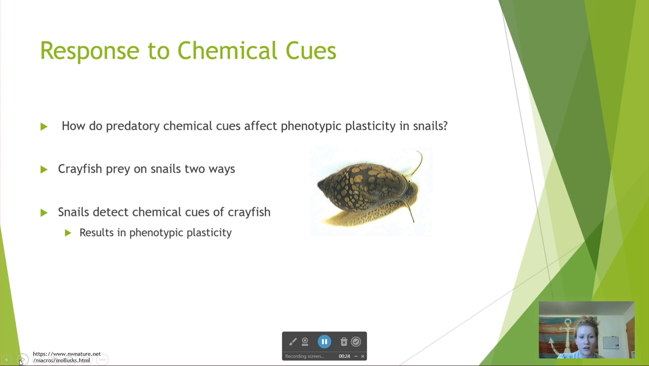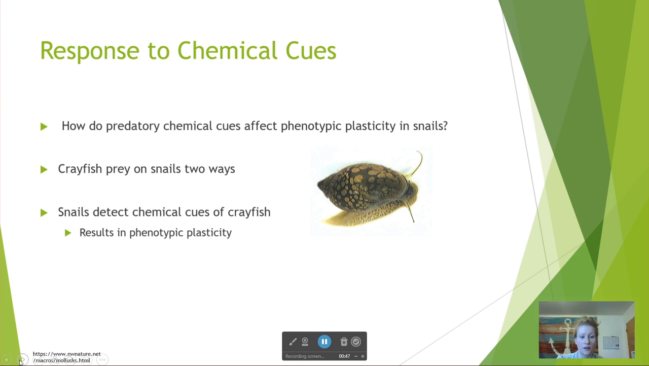So here's a bit of background information regarding the project. Other studies have shown that snails will exhibit phenotypic plasticity in response to the presence of crayfish predators. Crayfish prey on snails in two different ways. They can either reach through the opening of the snail's shell and pull out the soft tissue, or they can crush the shell and get to the tissue in this way.